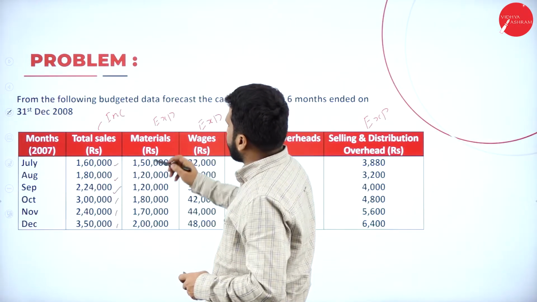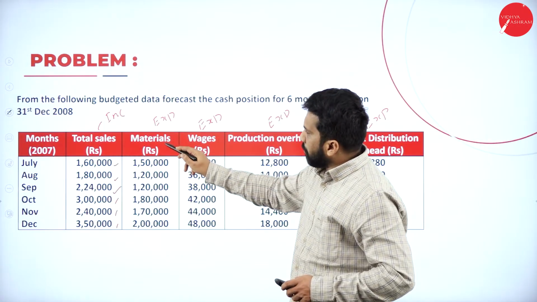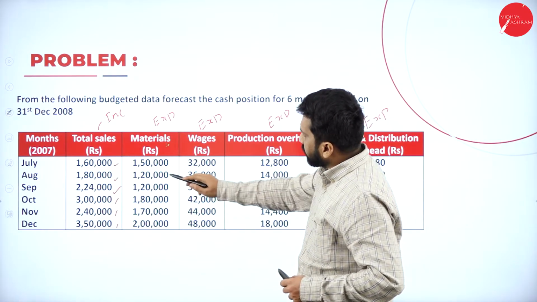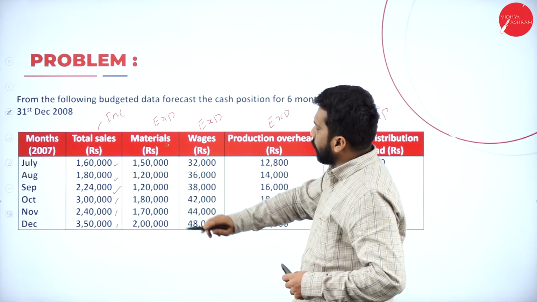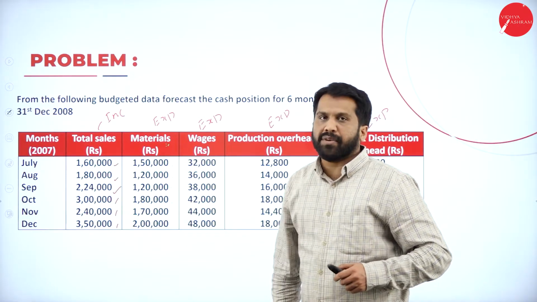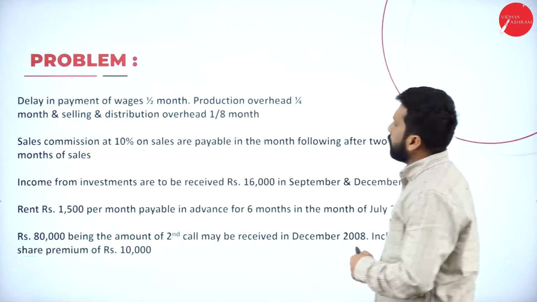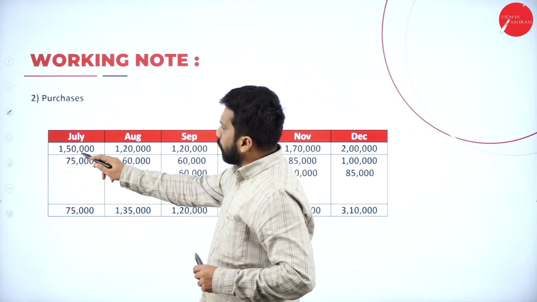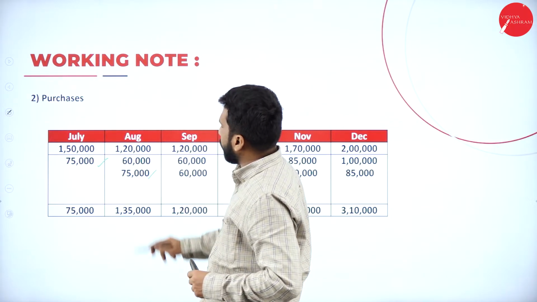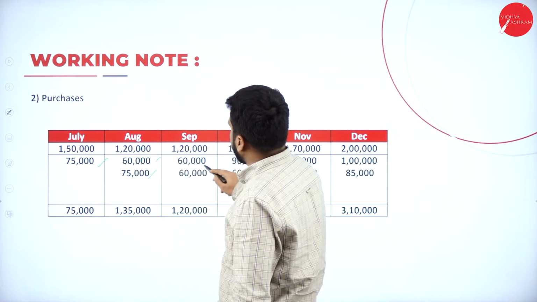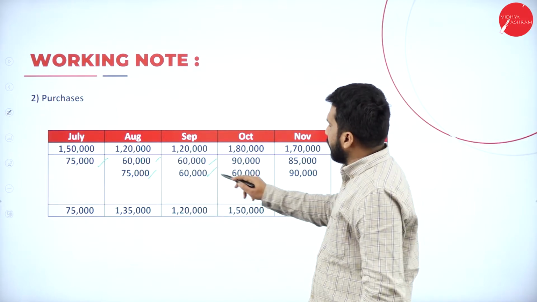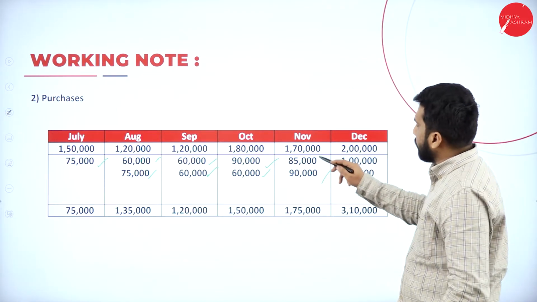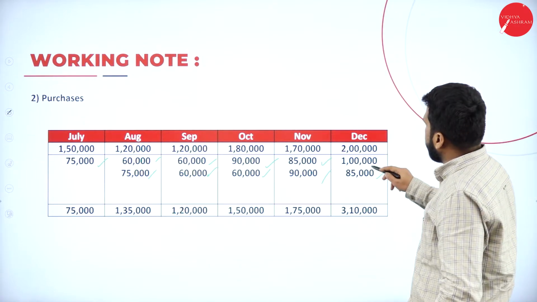What is your purchases here? This is your purchases. Material means purchases. 150, 120, 120, 180, 170 and we have 2 lakh. I'll go for the working note for purchases. Out of 150, 75, 75. Out of 120, 60, 60. 120, 60, 60. 180, 90, 90. 170, 85, 85. 2 lakh, 1 lakh.